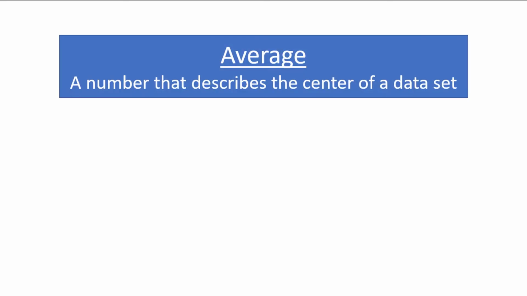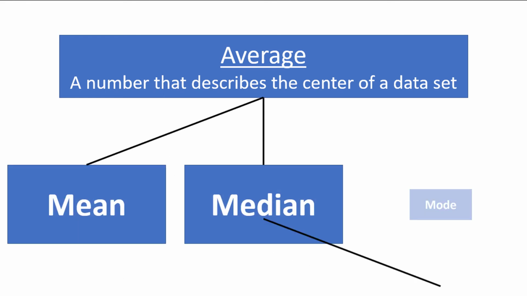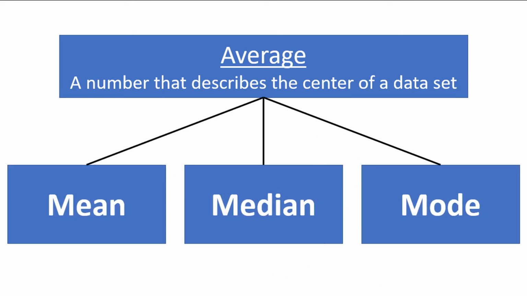Welcome, my friends. In this video, we will discuss the mean, median, and mode, which are three measures of the average of a dataset. In statistics, the word average has a broader meaning than what you might be used to. To a statistician, an average is simply a number that describes the center of a dataset. The three most commonly used averages are the mean, the median, and the mode, and we will be talking about each of these measures in this video.